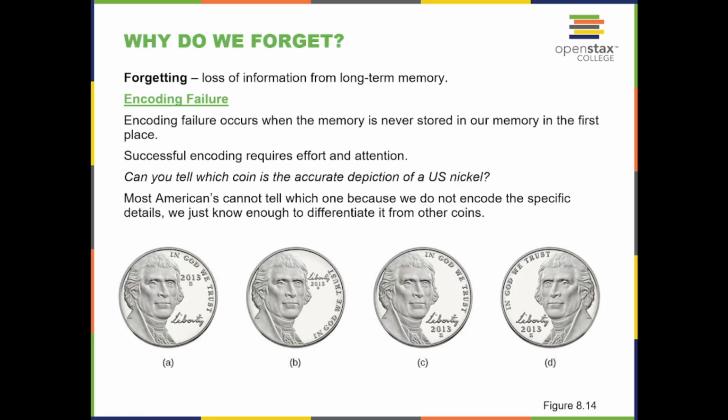Why do we forget? Forgetting is the loss of information from long-term memory. Encoding failure occurs when a memory is never stored in our memory in the first place. Successful encoding requires effort and attention. Can you tell which coin is the accurate depiction of the U.S. nickel? Most Americans cannot tell which one, because we do not encode the specific details. We just know enough to differentiate it from other coins.